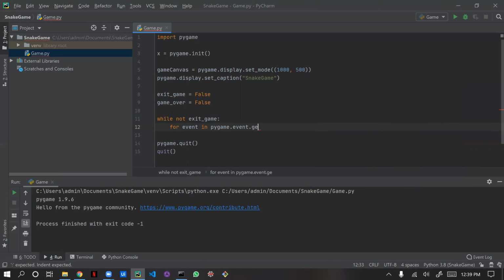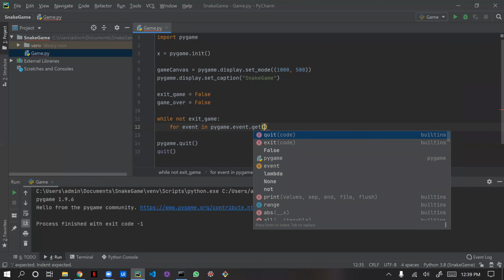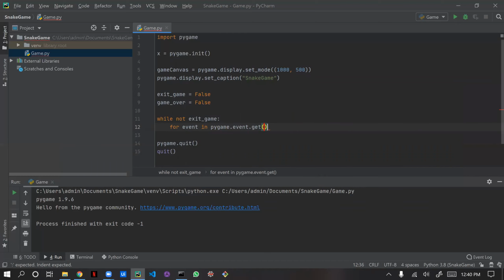That's why I told you beforehand to make yourself comfortable with the pygame library, then you will not face any difficulties when you come to this portion. Now we are getting all the events from pygame.event. Pygame is a library, and from it we are getting the event function. By using this get command we get all the events and iterate through them.